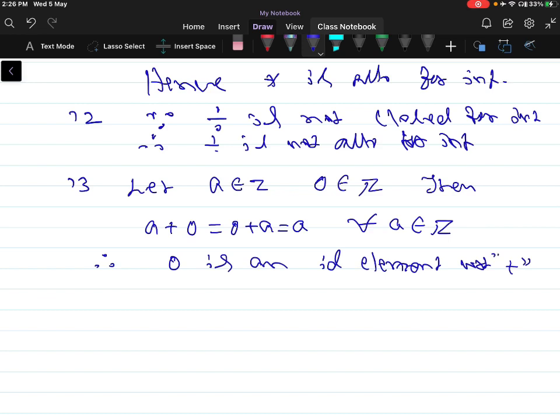For the set of integers, for example, a is equal to 2, 2 plus 0 is equal to 0 plus 2, that is equal to 2. So therefore we can say that 0 is an identity element.